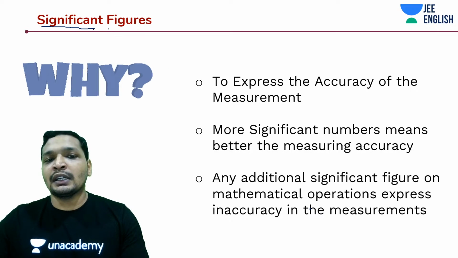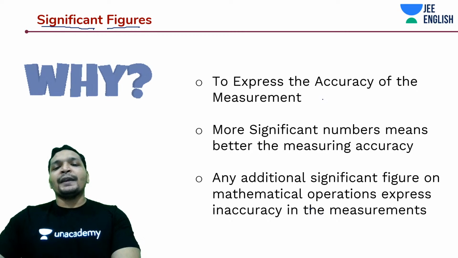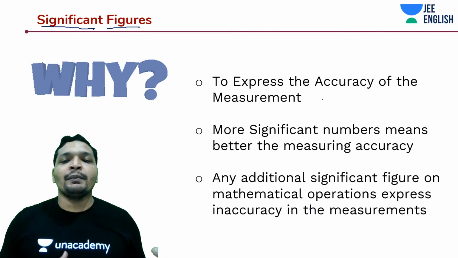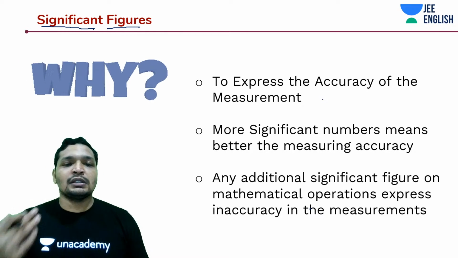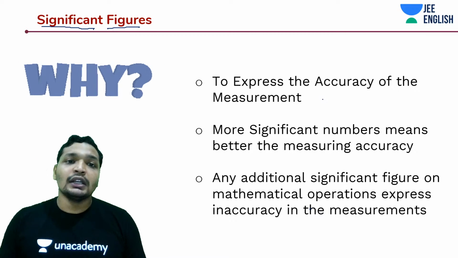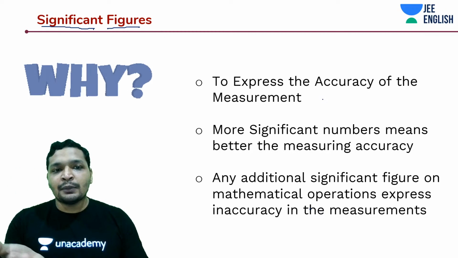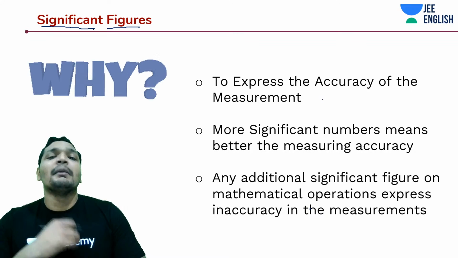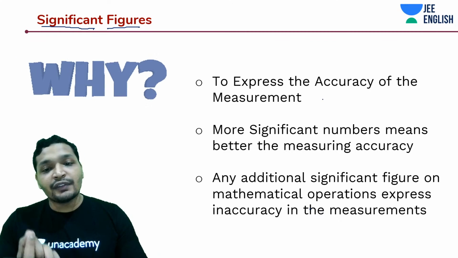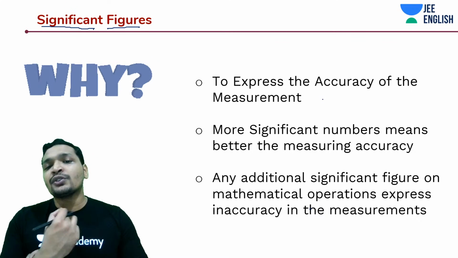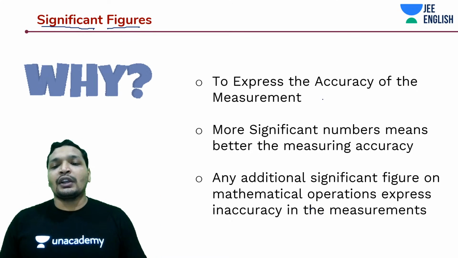So today we are going to explore something interesting known as significant figures. So why do we use significant figures? Significant figures basically tell you about the precision or accuracy of a measurement. The more significant figures, the better, if you're measuring accuracy. For example, if you measure just using your arm, you can probably state something in meters, but that is not accurate. But if I had used a vernier calipers to measure some thickness, it's very accurate. Vernier calipers and screw gauges give you a greater number of significant figures. So it's a very accurate measurement.